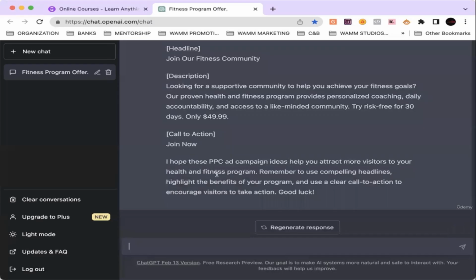At the bottom, it's another, pretty much, jewel, diamond in the rough. I hope these PPC ad campaign ideas help you attract more visitors to your health and fitness program. Remember to use compelling headlines, highlight the benefits of your program, and use a clear call to action to encourage visitors to take action. Good luck.